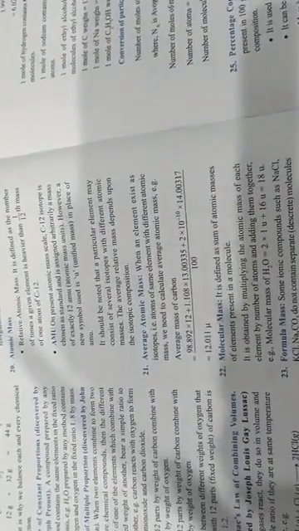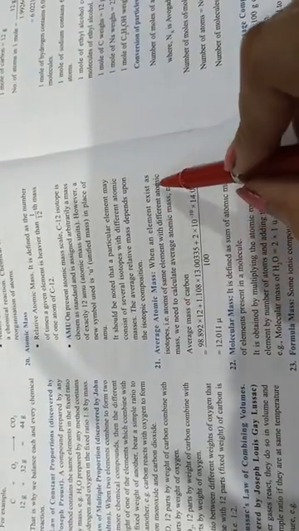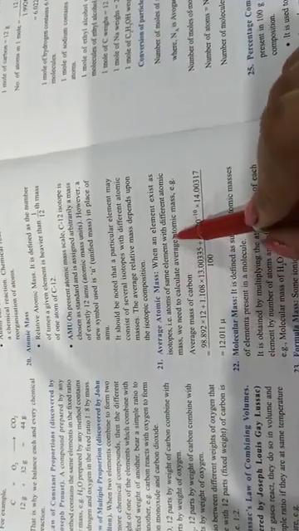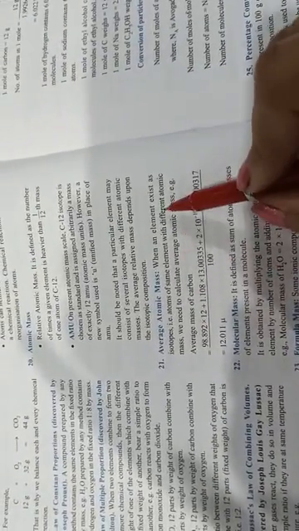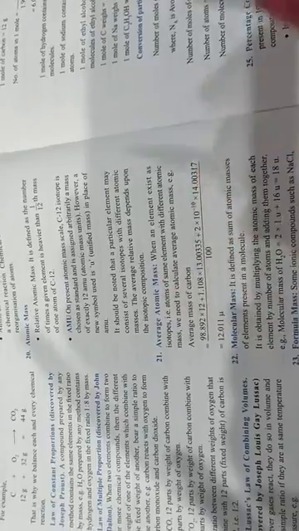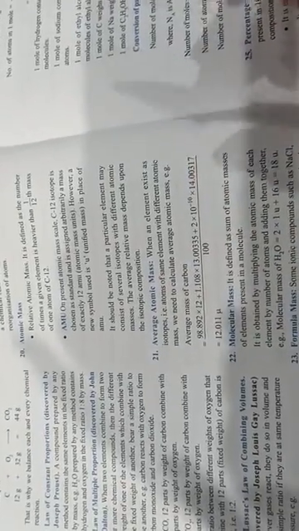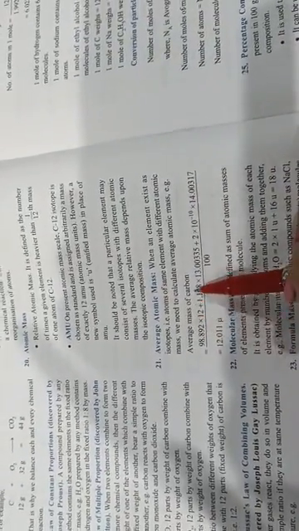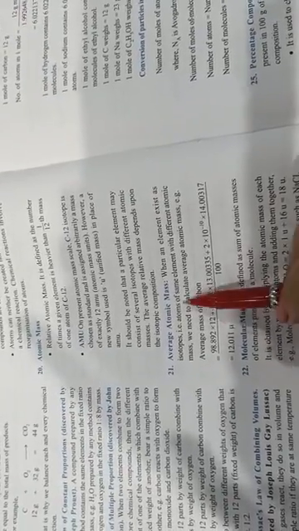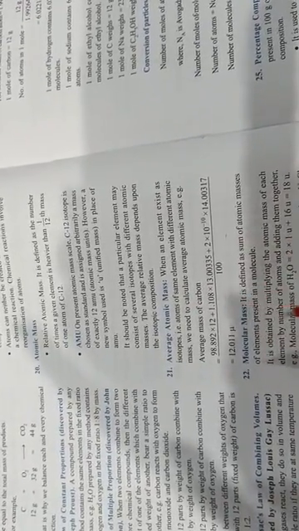Fine. Now next is average atomic mass. Average atomic mass means when an element exists as isotopes, that is atoms of the same element with different atomic mass. It means the element remains the same, but its atomic mass is different. That is said to be the average atomic mass. Fine. So let's take the example of the average mass of carbon. Carbon we are taking as 12. So here they are finding out the average mass of carbon.